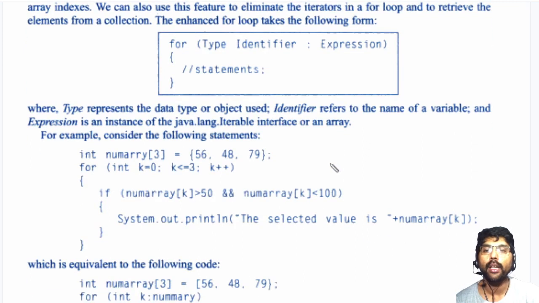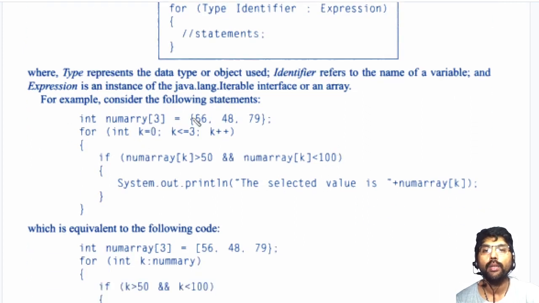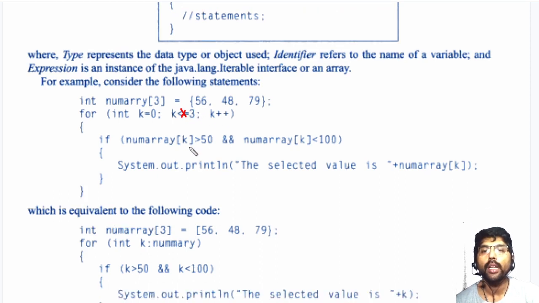Now see the example here. I have one array which contains some values like 56, 48, 79. Now this is a normal for loop which you did in the previous example. I have 3 elements, so I start from k equal to 0, and k is less than 3. It's not equal here; it's k less than 3, k plus plus. Okay, if the k value is like this, display something. This part is not important here. This is the important for loop.